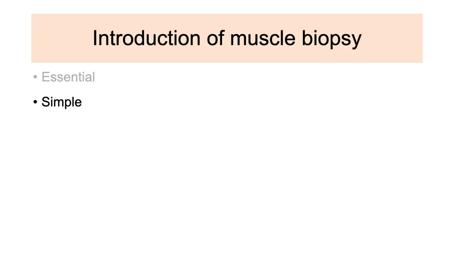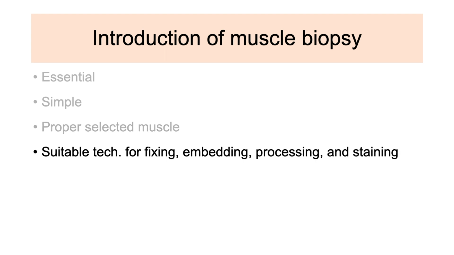Muscle biopsy is a relatively simple procedure and the interpretation of histological appearance is generally not difficult in majority of cases provided the proper muscle has been selected for biopsy, the operative procedure has been done correctly and the suitable technique for the fixing, embedding, processing and staining have been used. In that scenario, interpretation of histological appearance is generally not difficult.